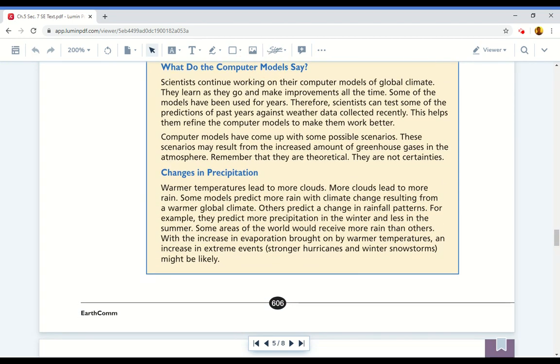What do the computer models say? Scientists continue working on their computer models of global climate. They learn as they go and make improvements all the time. Some of the models have been used for years. Therefore, scientists can test some of the predictions of past years against weather data collected recently. This helps them refine the computer models to make them work better.